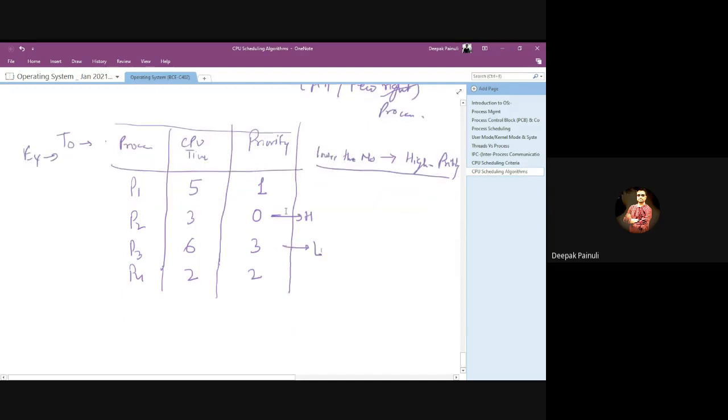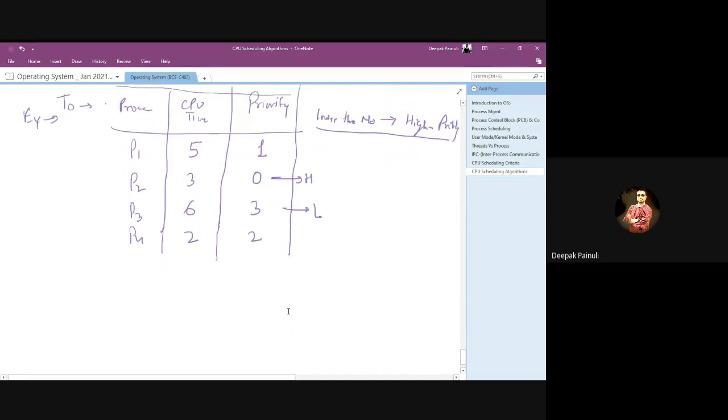So let's solve it using priority. Let's start making the Gantt chart for it. In this case, we do not have an arrival time component. So without arrival time, we will simply check the priority of a process.